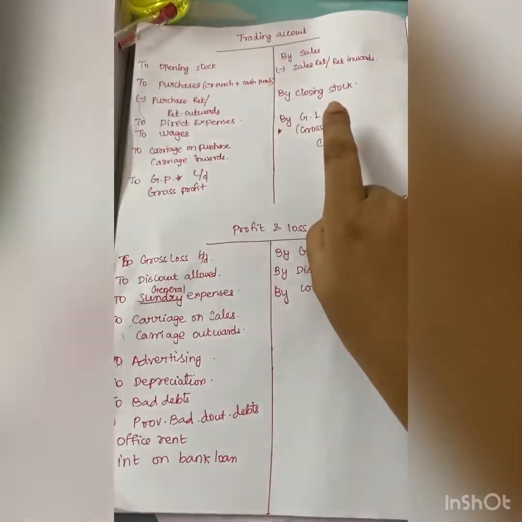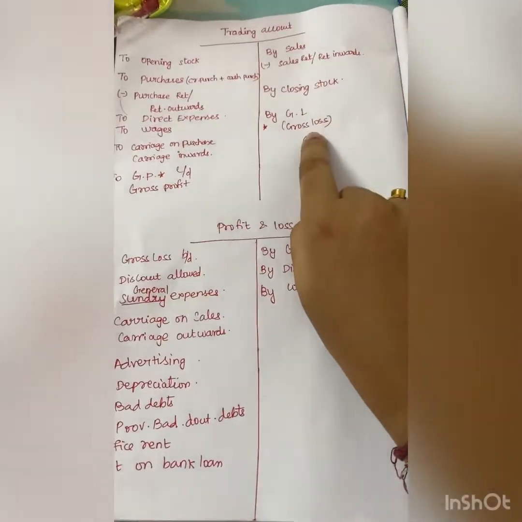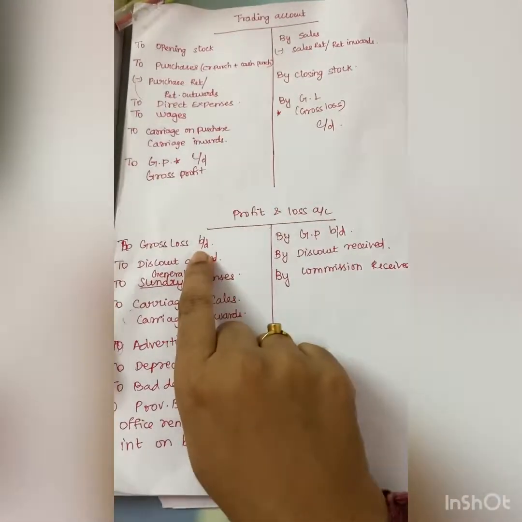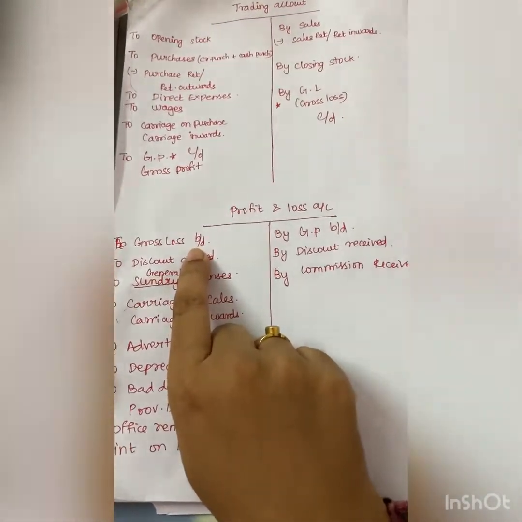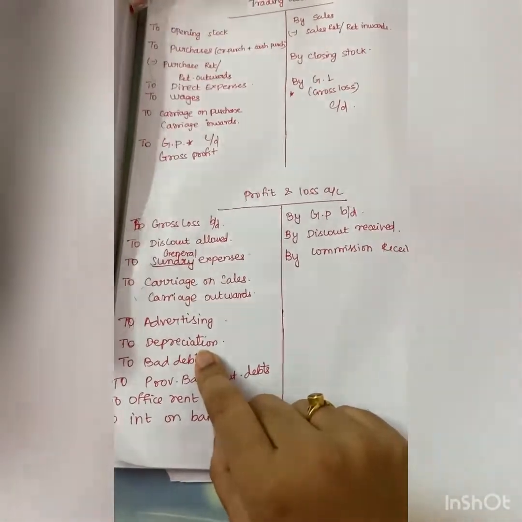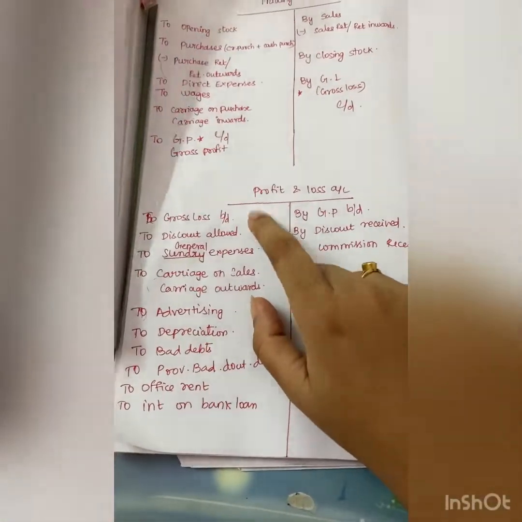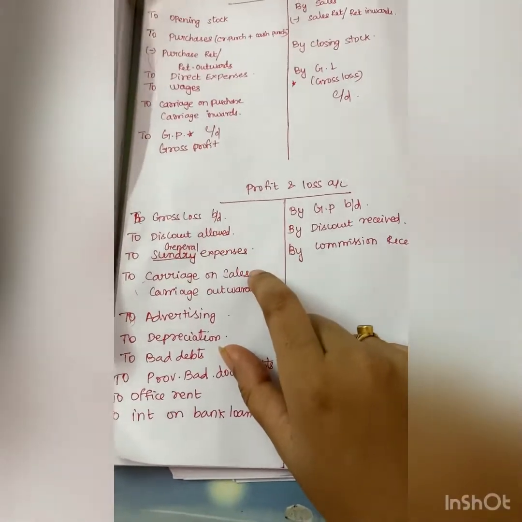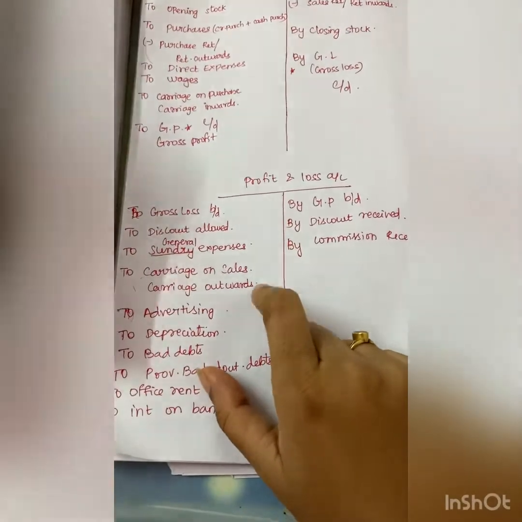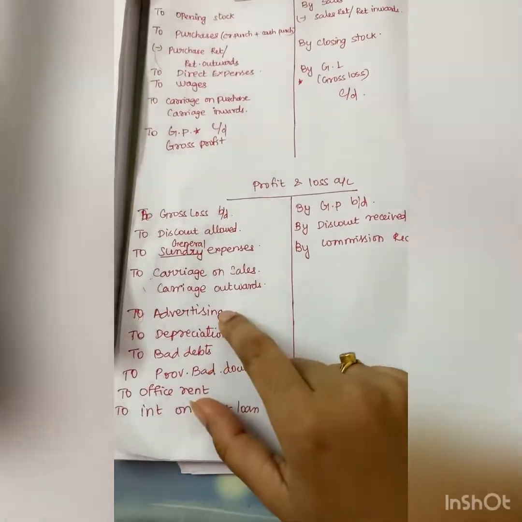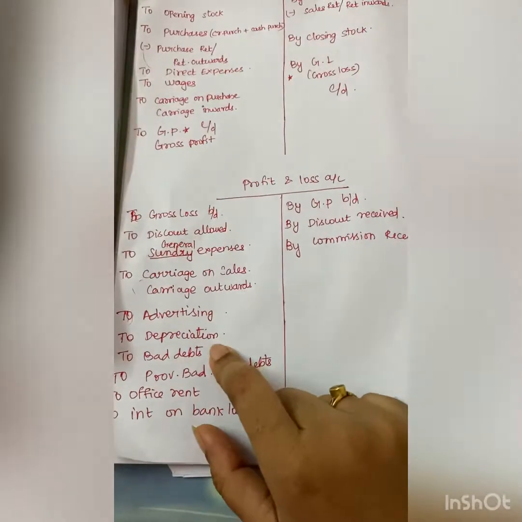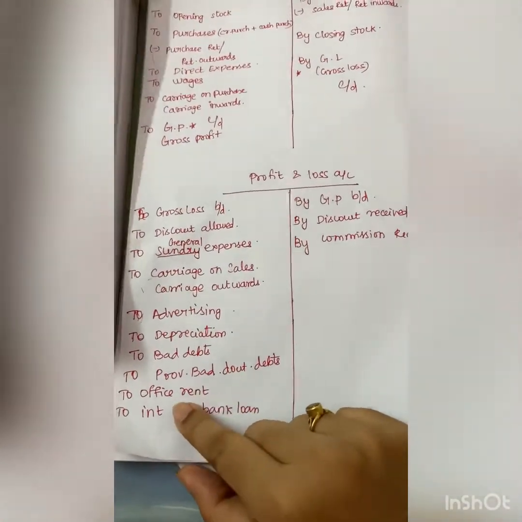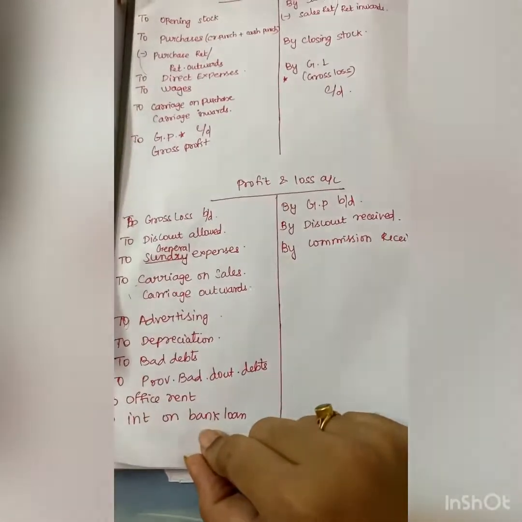In the same way, if the balancing figure is on the credit side, which means that it is gross loss, it will be brought down to the debit side of your profit and loss account. And the items which will come on the profit and loss account debit side are discount allowed, general expenses, carriage on sales, which can also be given as carriage outwards or freight outwards, advertisement expenses, depreciation, bad debts, provision for bad and doubtful debts, office rent, interest on bank loan.